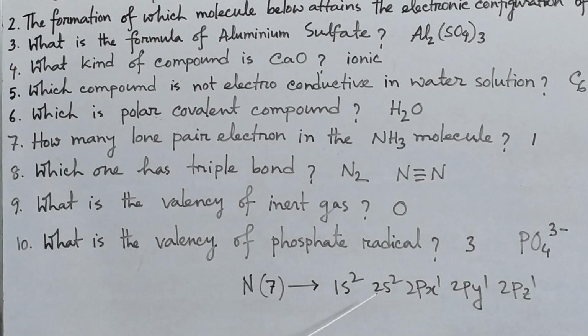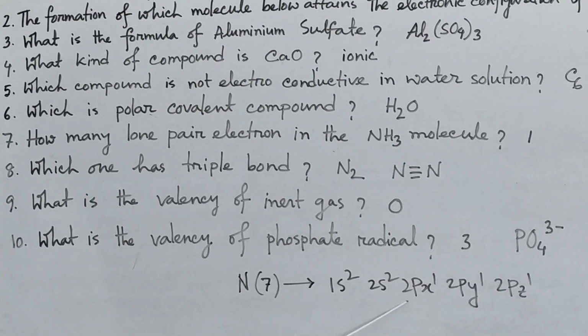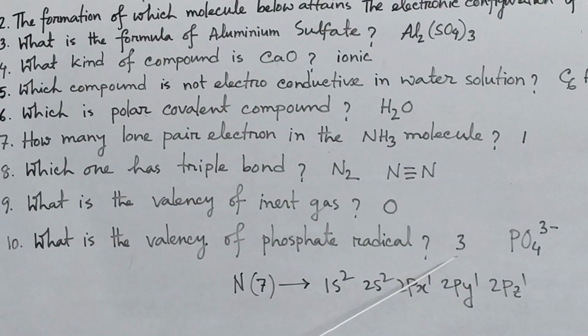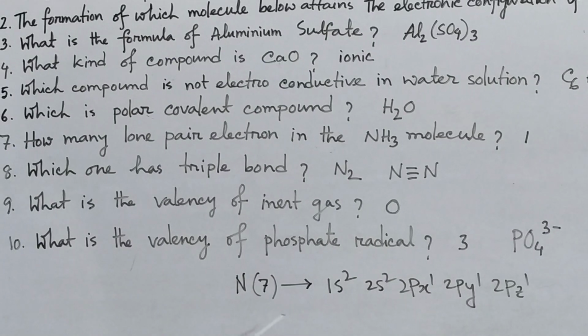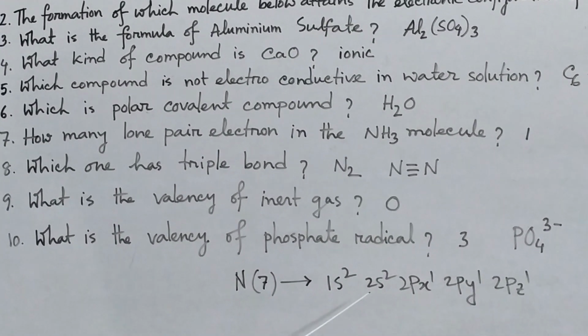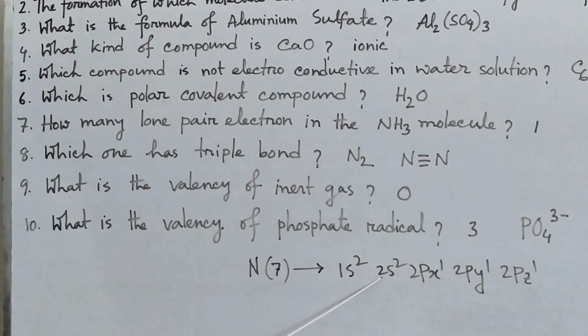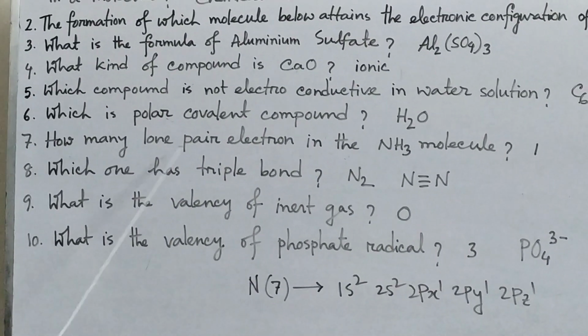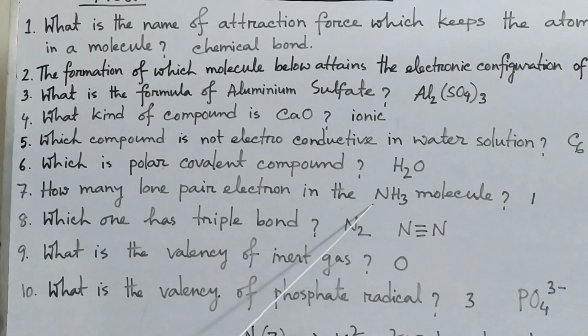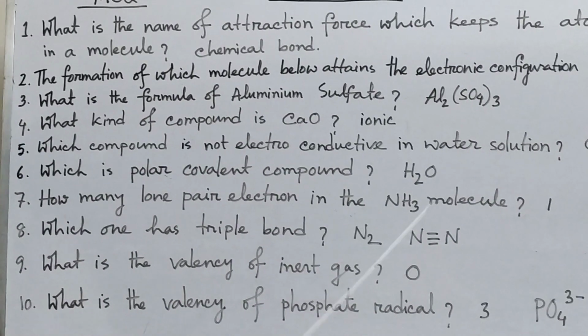So here the outermost energy level is the second energy level. So 3 unpaired electrons. So for this reason the valency of nitrogen is 3, but 1 lone pair electron, 2s2. So in an ammonia molecule there is 1 lone pair electron.